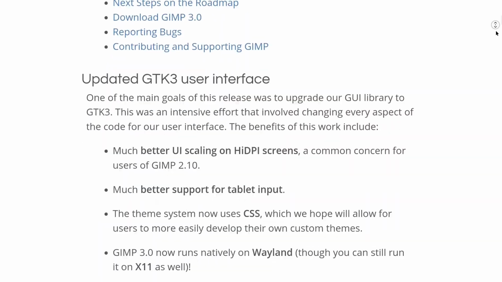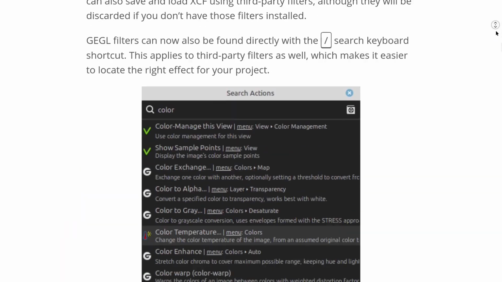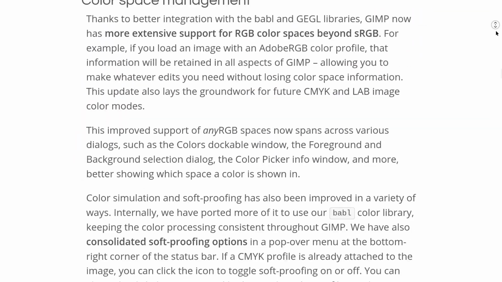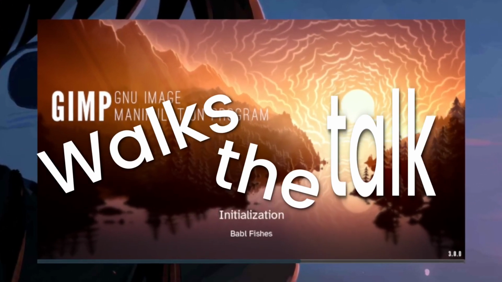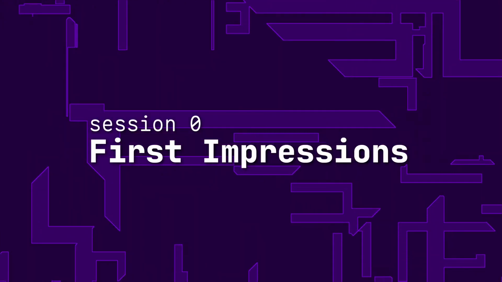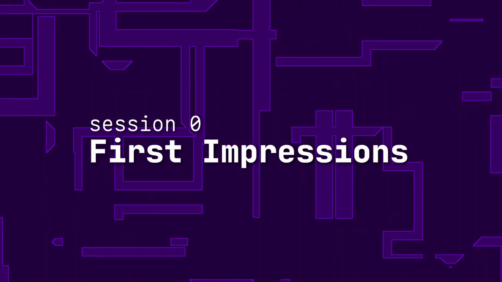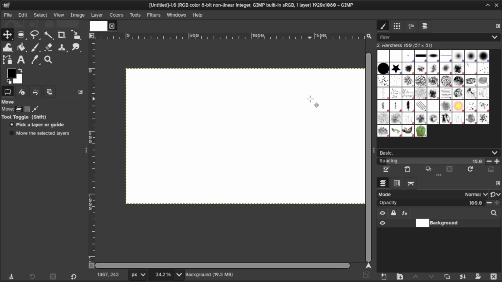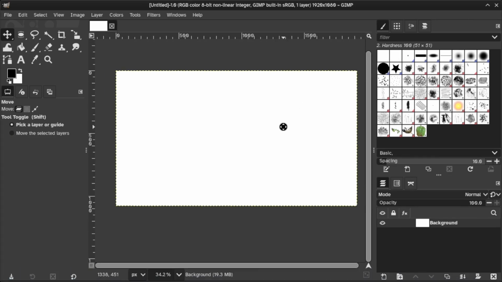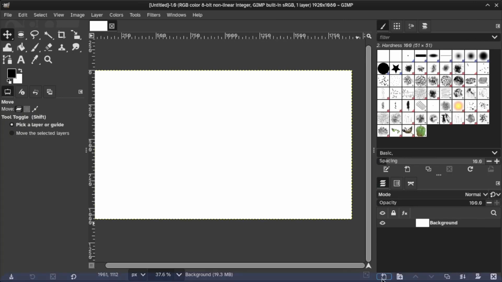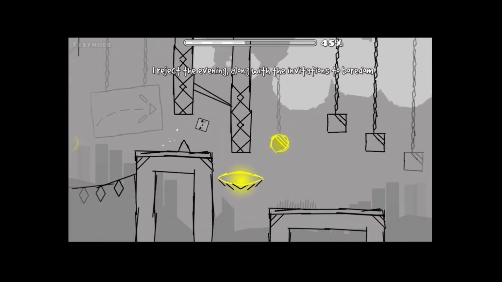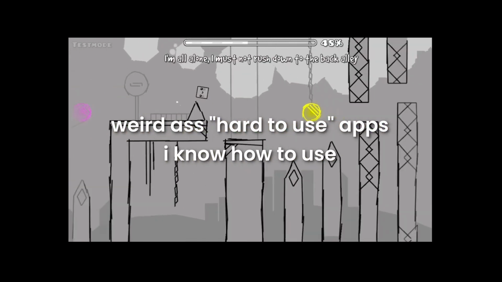But GIMP just had their big 3.0 release the other day. Figured this is a good time to have a go at it again. Let's see if this app truly walks the talk. Okay, welcome to GIMP. Alright, I think I'm just gonna start by messing around and trying to get a feel for it, you know?